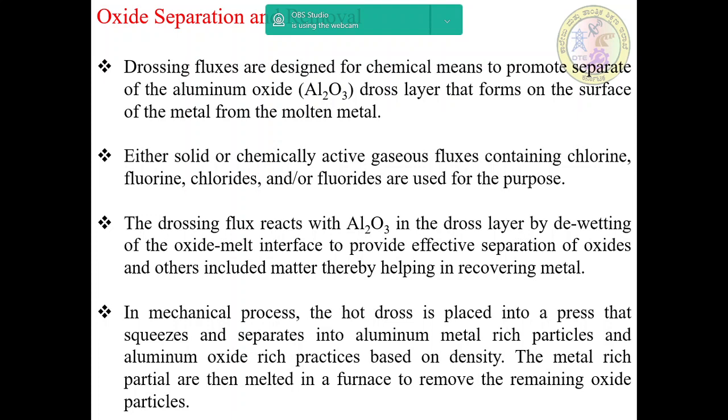In mechanical processes, the hot dross is placed into a press that squeezes and separates it into aluminum metal-rich particles and aluminum oxide-rich particles based on density. The metal-rich particles are then melted in a furnace to remove the remaining oxide particles.